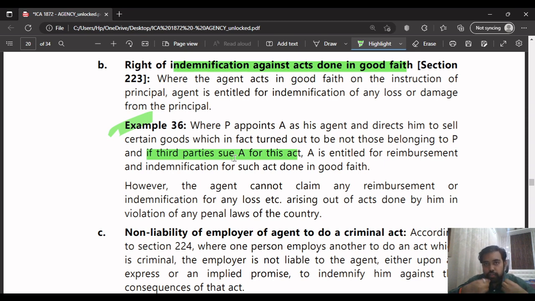for the damage which they have suffered. A is entitled to reimbursement and indemnification for such an act done in good faith. Understood. A is entitled to reimbursement and indemnification for such an act done in good faith.